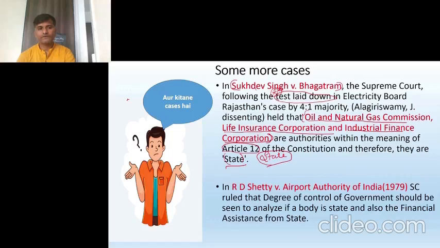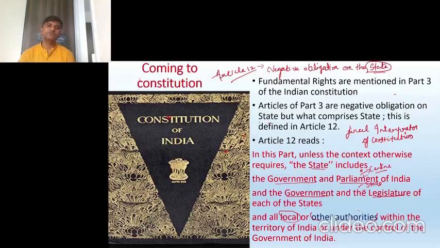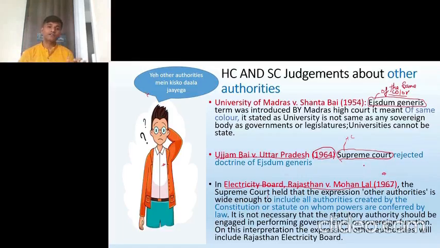So what we have seen, just remember this: Article 12 is about the definition of state. First thing. Second thing, everything is clear, but one problem is there. What is the problem? The term other authorities is very vague. So there were many cases. The first case was University of Madras versus Shantabai. There the Madras High Court gave a doctrine. Which doctrine? The doctrine of ejusdem generis. Ejusdem generis means of the same kind. They said that if the other bodies that we are considering are the same as the central government and state government, doing the same duties, then it will be a state.